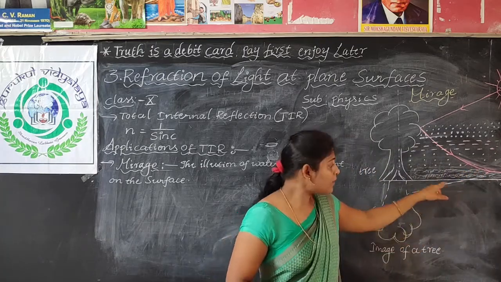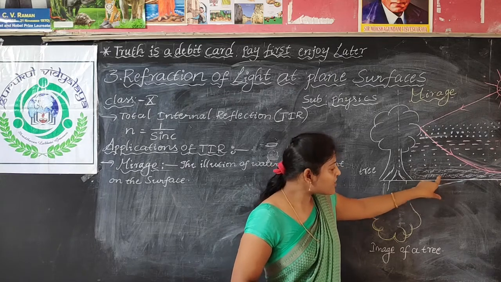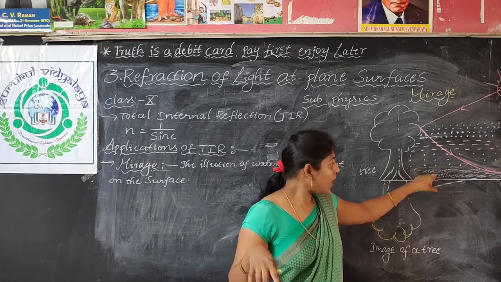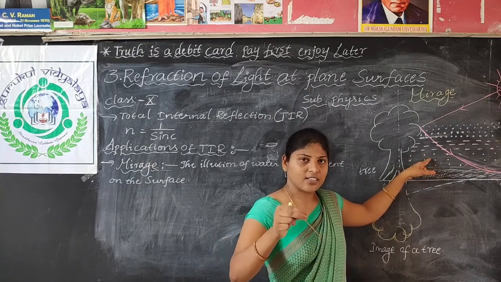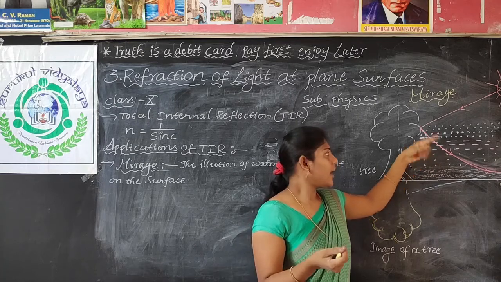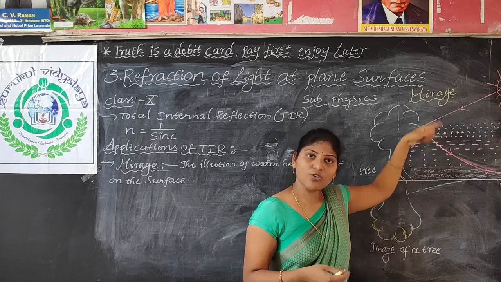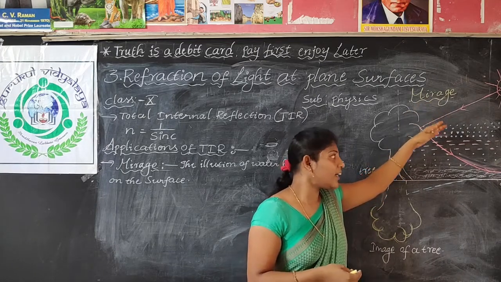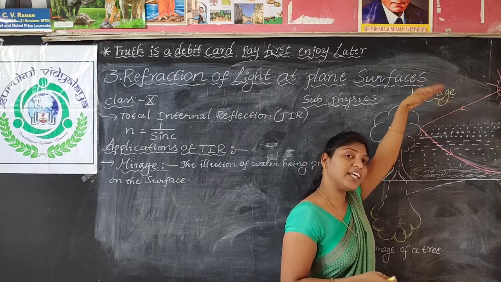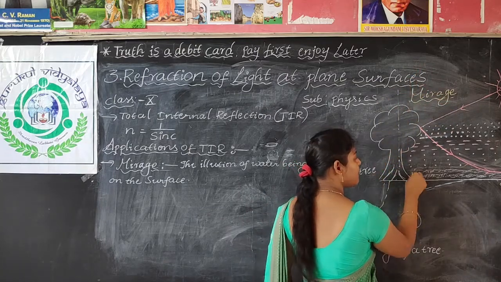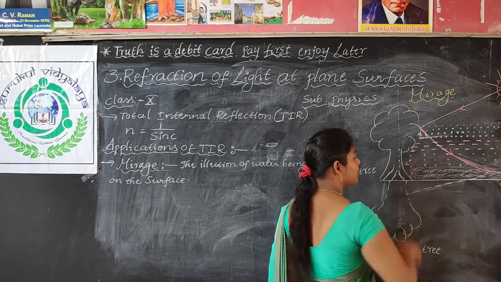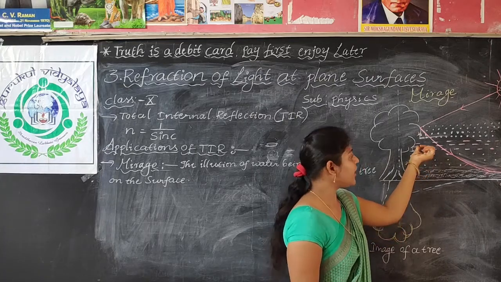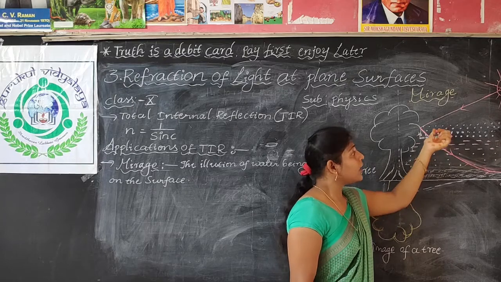During summer days, the air which is present near the surface will be so hot, like a vapor. Above it there is some denser air, above it still more dense, and above it still more dense, because as we go away it becomes cool. The temperature decreases, so the mediums become denser. So these are the first medium, second medium, third medium, fourth medium. The first medium is rarer compared to the second, the second is rarer compared to the third, and the third is rarer compared to the fourth.